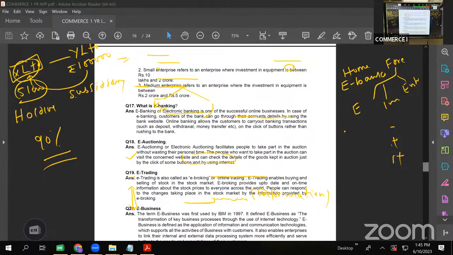Then e-trading. This is doing trading of securities online. These days, again, we don't have physical trading done in the stock exchange. We can open a demat account and do trading sitting at home. Then e-business we have already done. So we are done with all the important LAQs, SAQs, and VSAQs also.